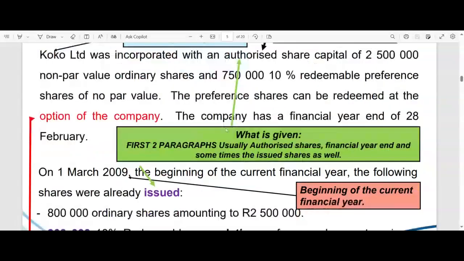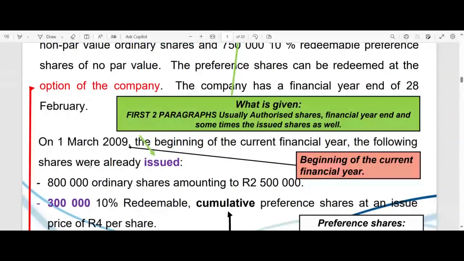And we already know the company has a financial year end of the 28th of February. Now, right at the beginning, this is what I've indicated here. Okay, so what is given? The first two paragraphs just give us what's in our MOI, in other words, the authorized share capital. But sometimes in that same paragraph, they also tell you which shares have already been issued. Sometimes you'll find it in a subsequent paragraph. In any case, just a little hint there.